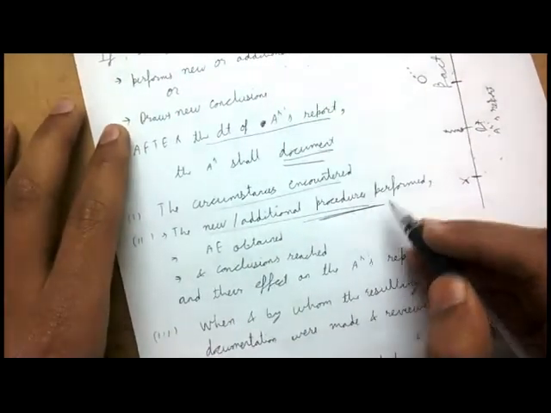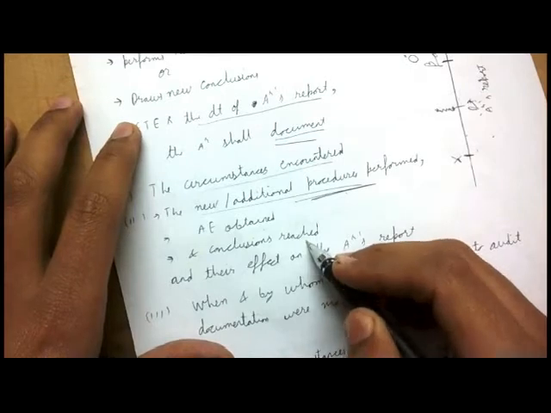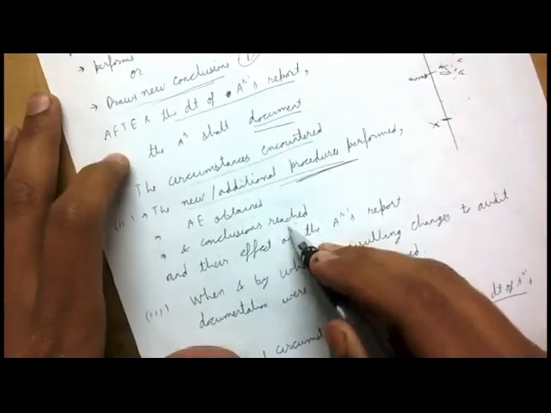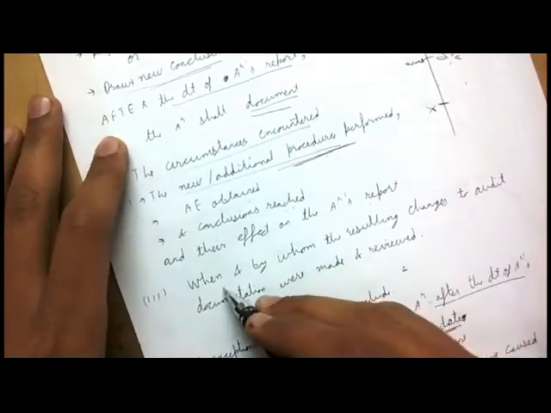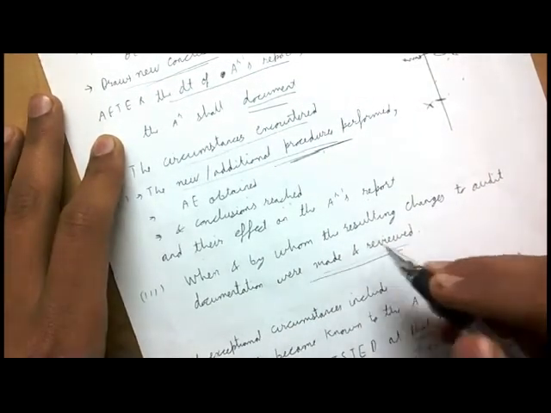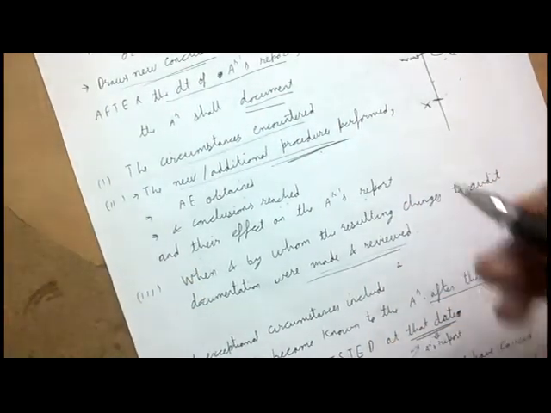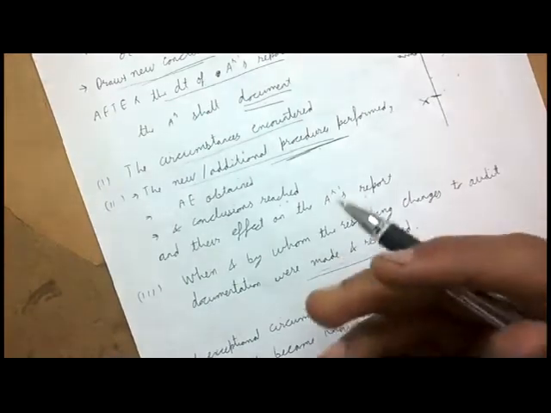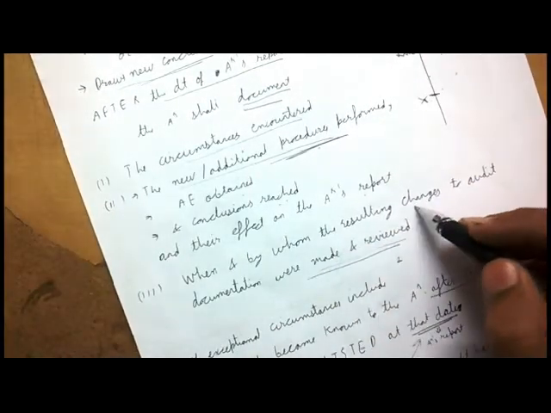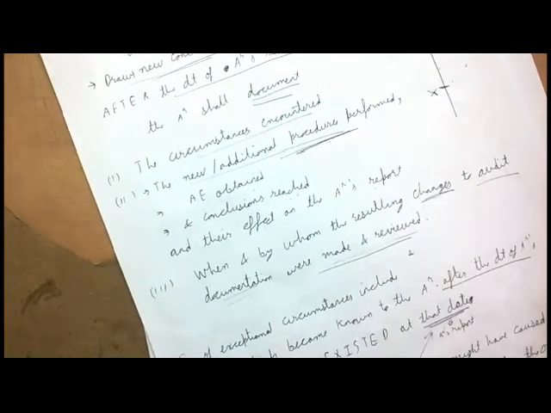New or additional procedures performed, the audit evidence he has obtained, the conclusions he has reached, because over here he draws a new conclusion. Document this. The conclusions reached and their effect on the auditor's report. When and by whom the resulting changes to the audit documentation were made and reviewed, right? The when is the date, and by whom is the person. Examples of exceptional circumstances I've already discussed.